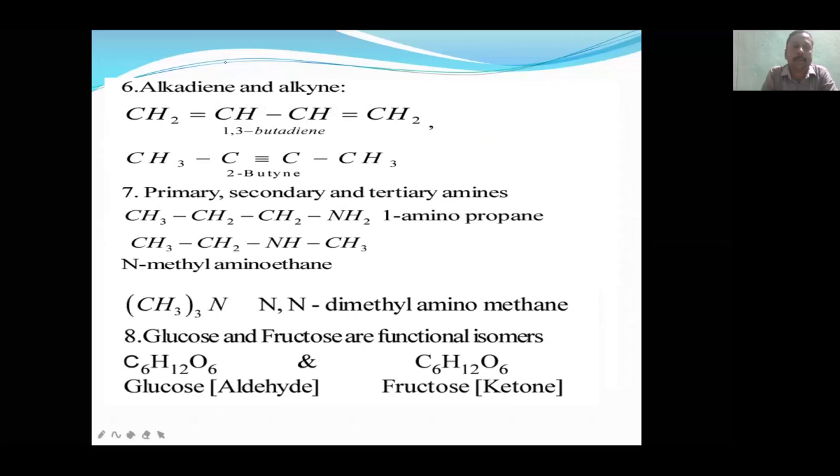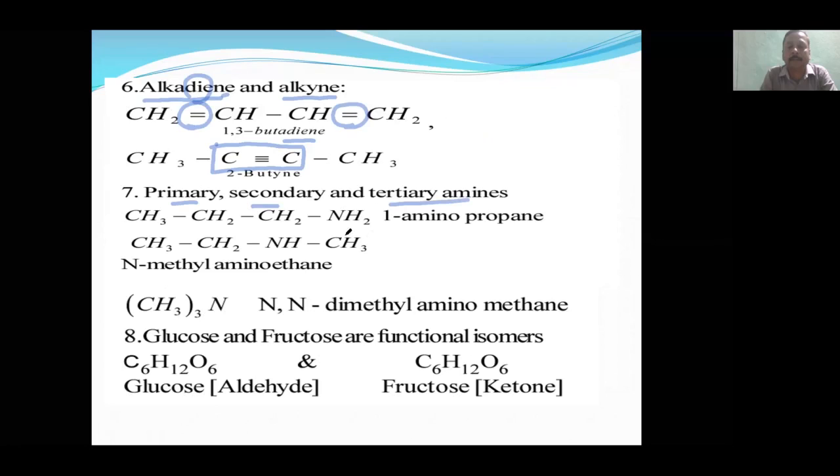So next, I am giving you a list of some more functional groups. Alkadiene and alkyne. Di means two, ene means double bond. See, here in one place it is a double bond, in another place a double bond. That's why it is called an alkadiene. Two double bonds are equal to one, what? One triple bond.